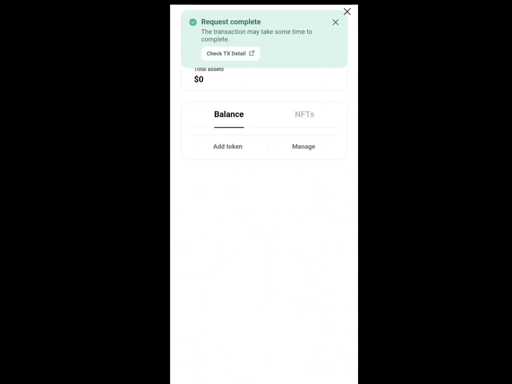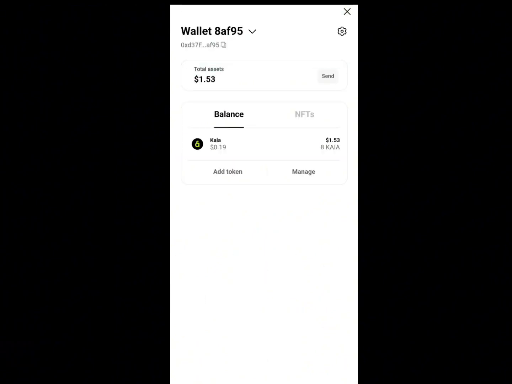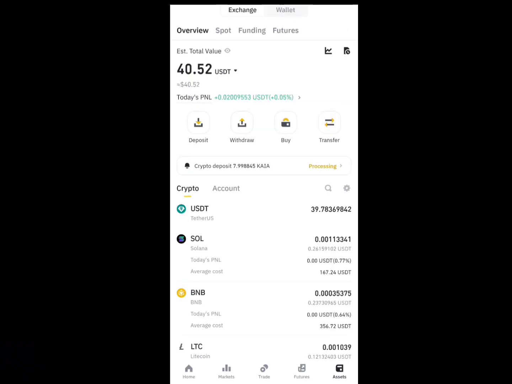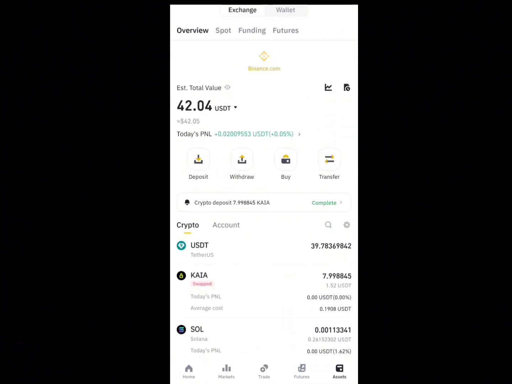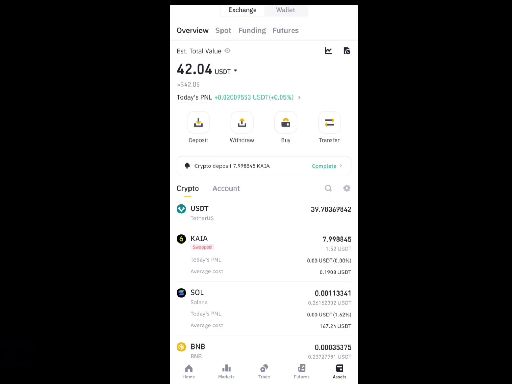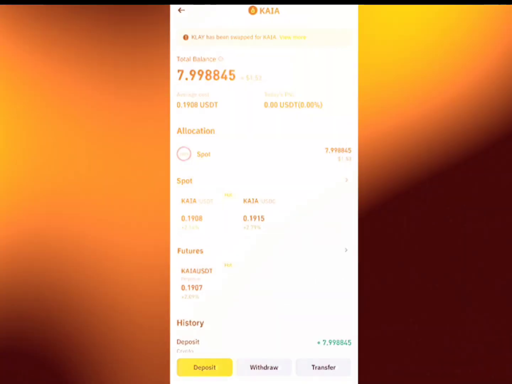Here I have given a password which I used while creating the wallet. Watch the video till the end, then you will understand. The most interesting thing is that they make instant payments. Now I'm going to the Binance account and showing you directly. They made the payment instantly. You can see it, I received the payment immediately. Now I will show you how to work. Let's start the video.